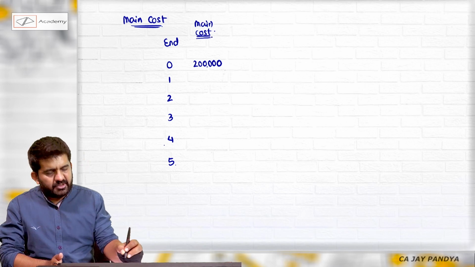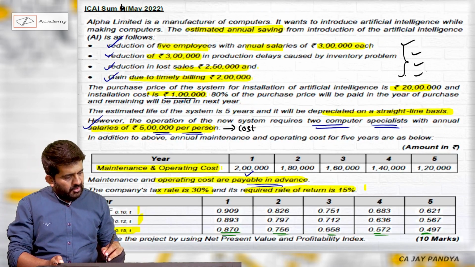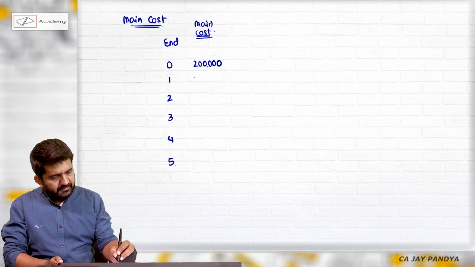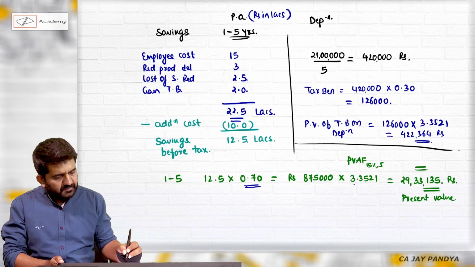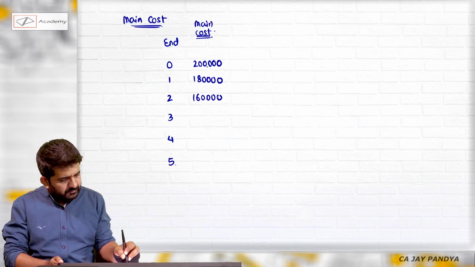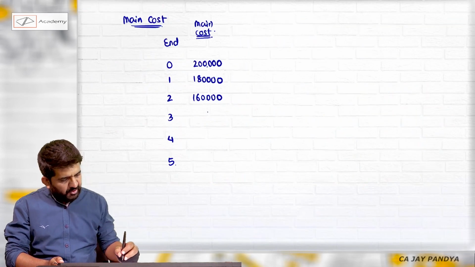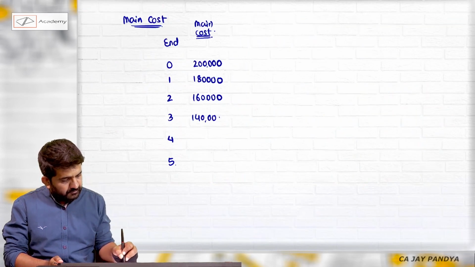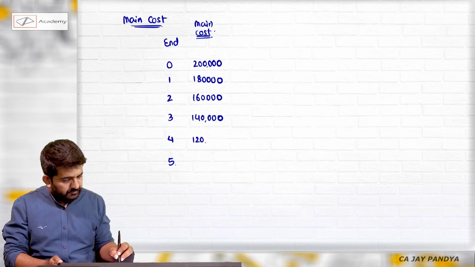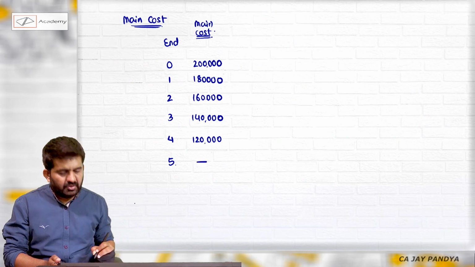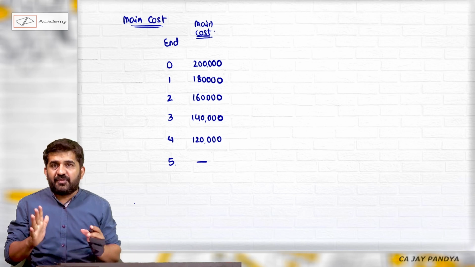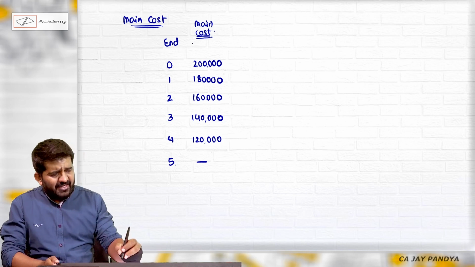These are all cost. 1,80,000 at the beginning of second year is the end of first year. Then 1,60,000, 1,40,000 and 1,20,000. And there is nothing at the end of fifth year because it is paid in the beginning of fifth year. These are my cash outflows.